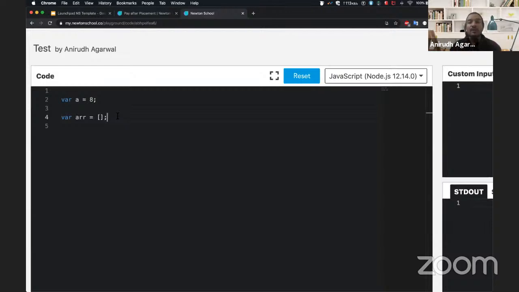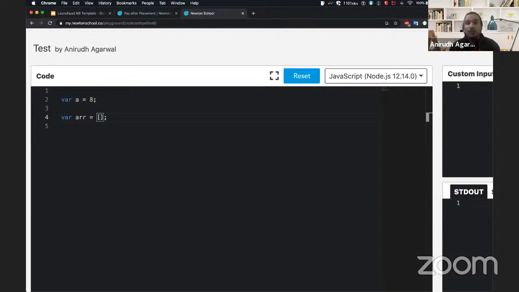The initial number is 10 or 15. But the beauty of JavaScript is that it's a dynamic array. If you go to any other programming language, like Java, C, or C++, it's a static array. Whenever you define an array in C, C++, Java, anywhere, you have to give it a length of how many items it can hold.